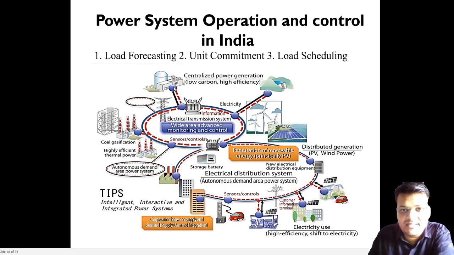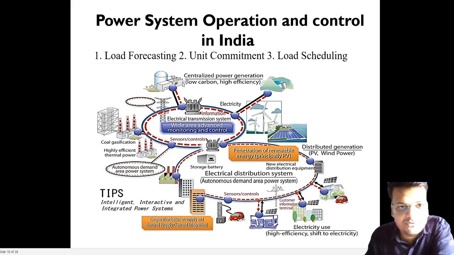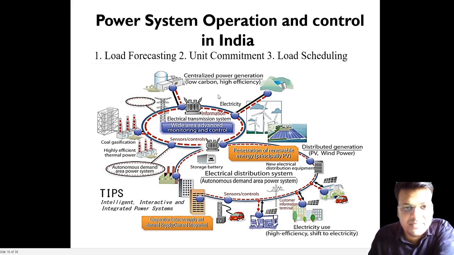So the generating company also has a commitment to give that much power as demanded. So they are both interconnected, and that comes under unit commitment. Please try to understand why unit commitment is required: the generating company commits that I will give you power at some rupees throughout the month, and they cannot